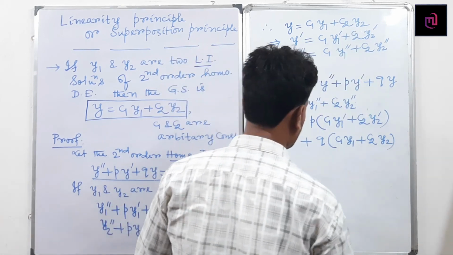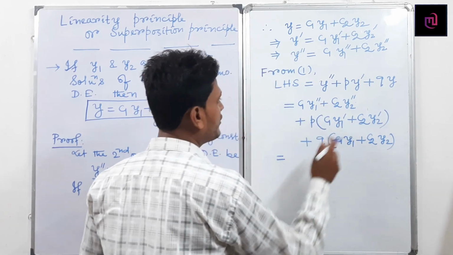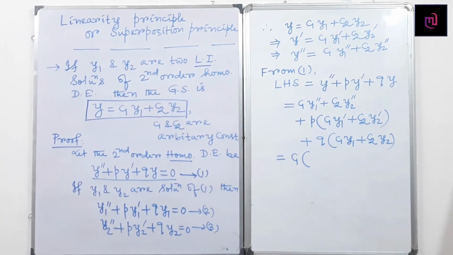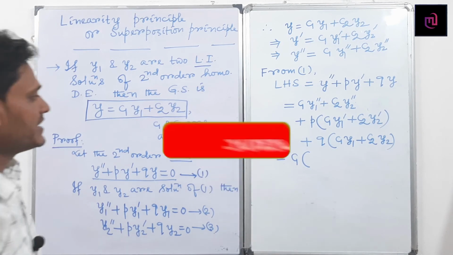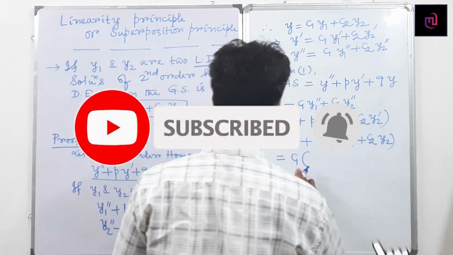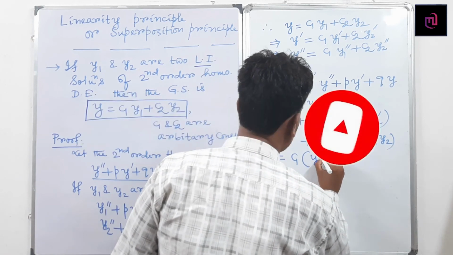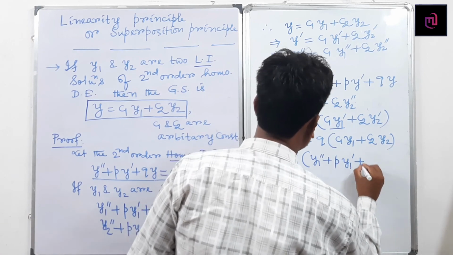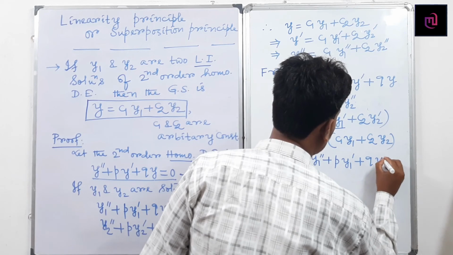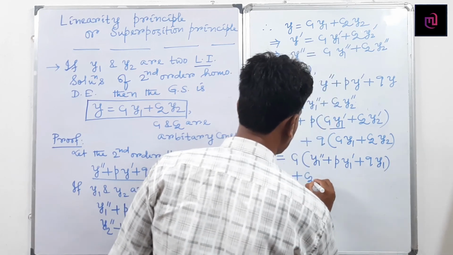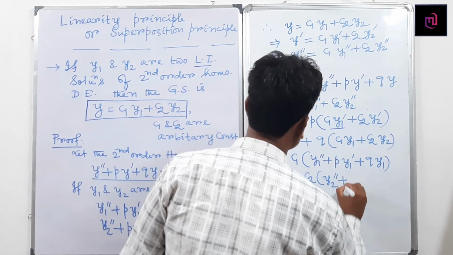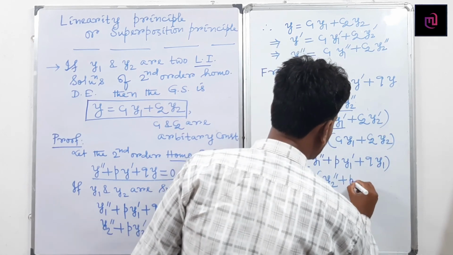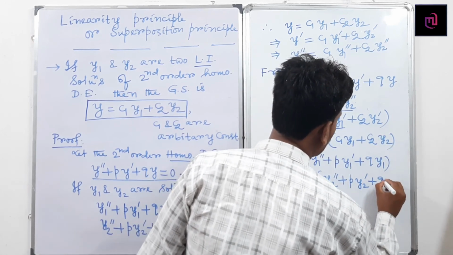Taking c1 common from the terms, we can write c1 into y1 double dash plus p into y1 dash plus q into y1, plus c2 into y2 double dash plus c2 into p into y2 dash plus q into y2.